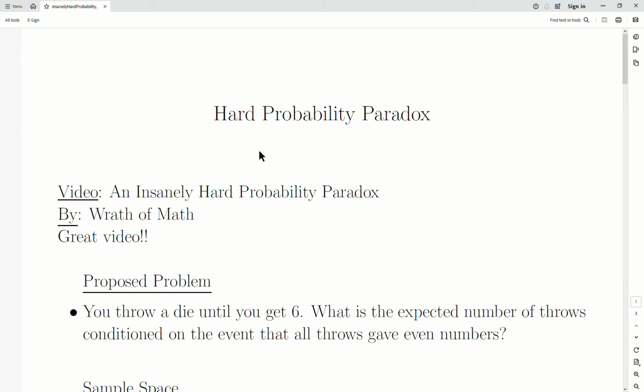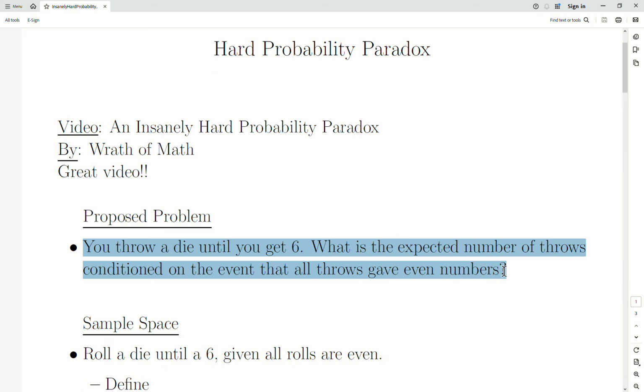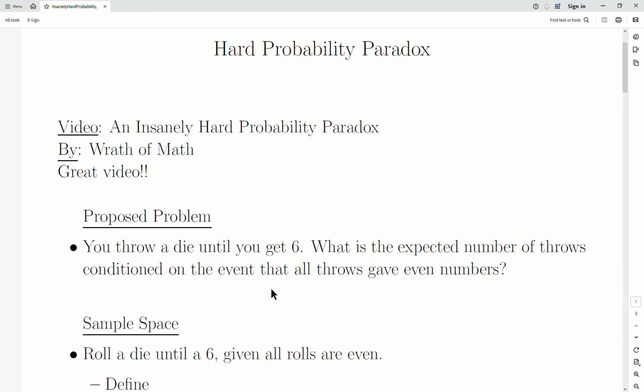Hello, this video is about a hard probability paradox, but it's spurred on by a video from Wrath of Math. He presented an insanely hard probability paradox, and that's what spurred this video on. His problem was: you throw a die until you get a 6. What is the expected number of throws conditioned on the event that all the throws were even?